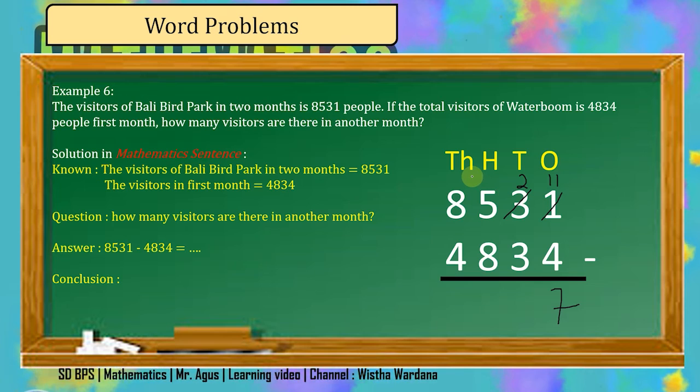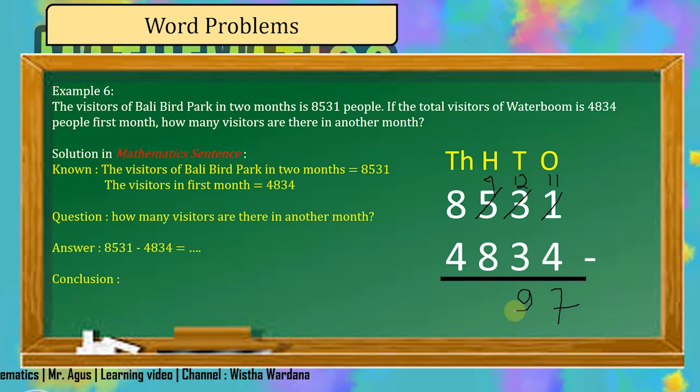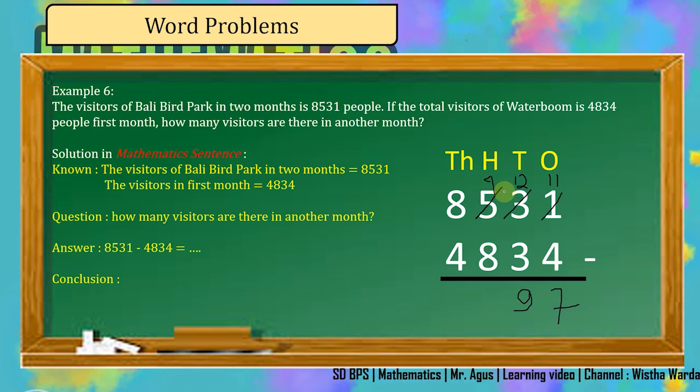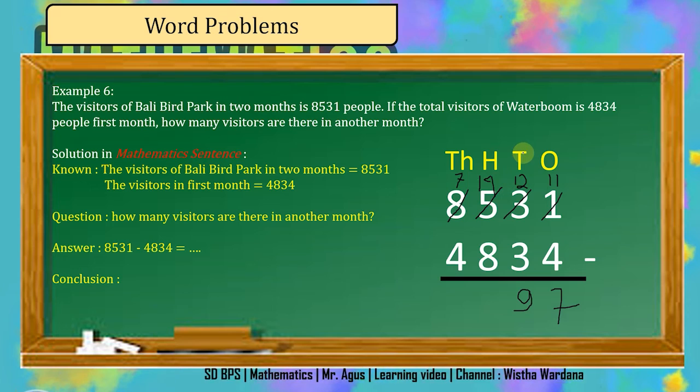And then you have to borrow from the 100 place value. In the 100 place value we have 5, it will be 4 now. And then in the tens place value we have 12 now. 12 minus 3 equals 9. And then in the 100 place value you get the same thing as before. You cannot subtract 4 by 8 directly, so you have to borrow from the next place value, in this case from 1000. You have 7 here, and then in the 100 place value we have 14 now.